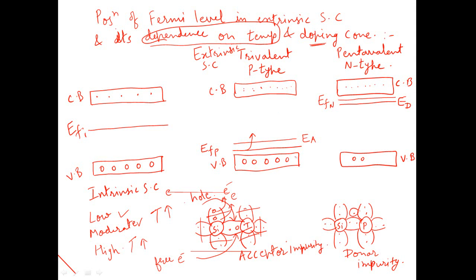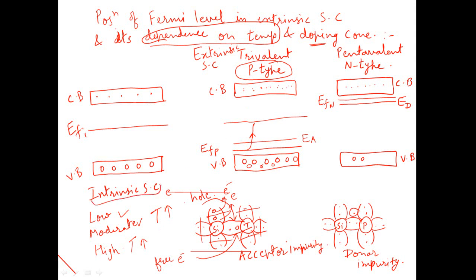So a large number of holes are accumulated in the valence band, and a large number of electrons will accumulate in the conduction band, such that they will be exactly equal. So as the number of electrons in the conduction band will ultimately equal the number of holes in the valence band, the position of Fermi level will finally touch the position of Fermi level for intrinsic semiconductor. What does it mean? It means that if you increase the temperature of this p-type semiconductor to a large extent, it will no more behave like a p-type semiconductor, but it will behave like an intrinsic semiconductor. That is, it will behave like a pure semiconductor.